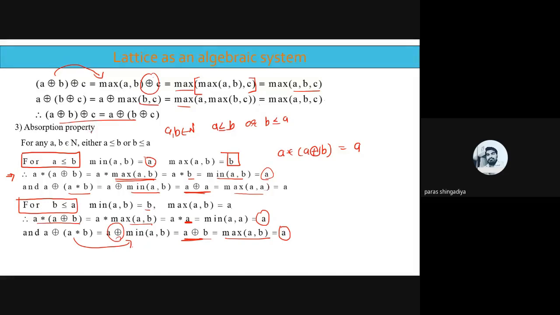Okay? So all the three properties are verified here. So we can say that n minimum maximum is a lattice. Is the solution clear? Is all the property clear for this example? Is there any query, any doubt?